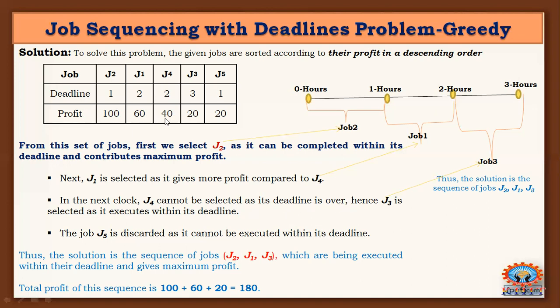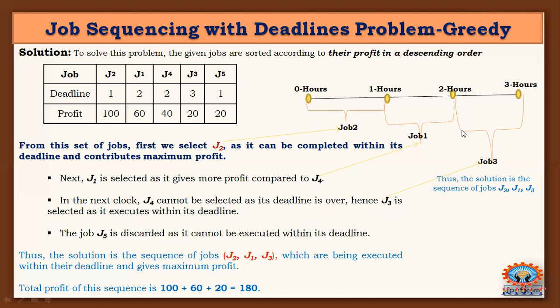Then I can move to the next job, that is job 3. Job 3 is selected as it can be executed within its time. What is the deadline of job 3? Job 3's deadline is 3. Already 2 hours of time slots are used, and only 1 hour slot is left.